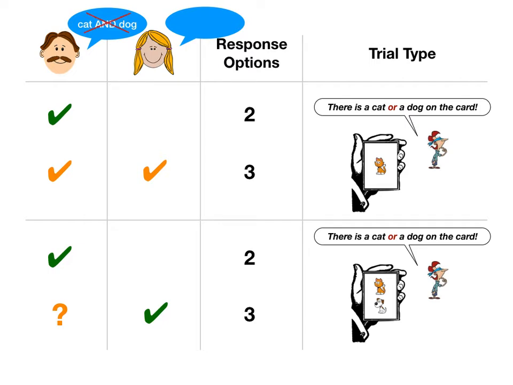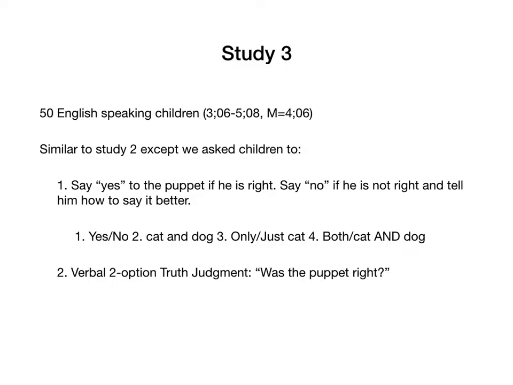However, we observed that in spontaneous reactions to the puppet, children emphasized the word and as what the puppet should have said, yet considered the puppet's guess at the end right. We hypothesize that children may follow the pragmatic reasoning that adults do, but they rather correct the puppet verbally and not say that the puppet was wrong in any way, for example, by giving a lower star or just saying that the puppet is wrong. Study 3 investigated this hypothesis.